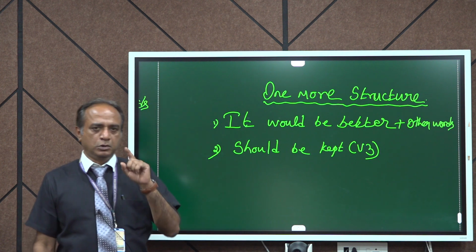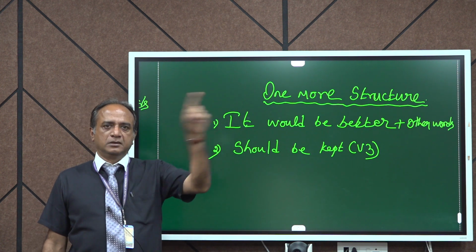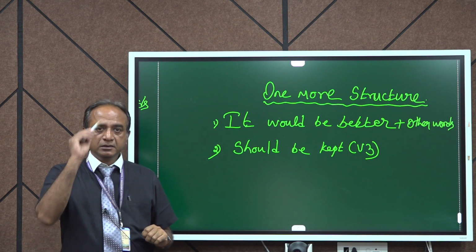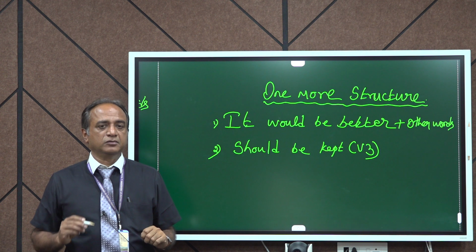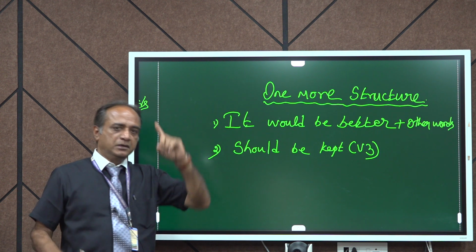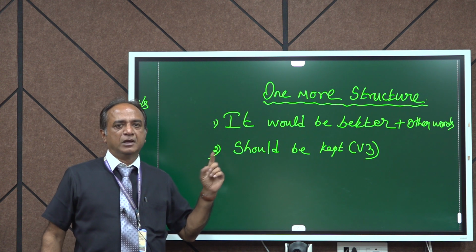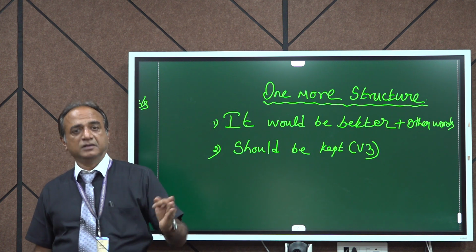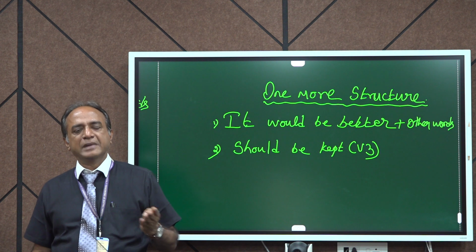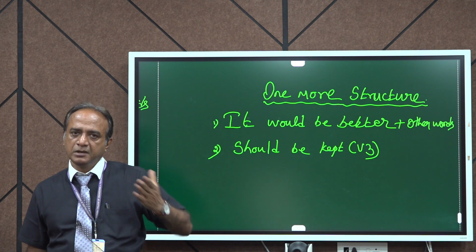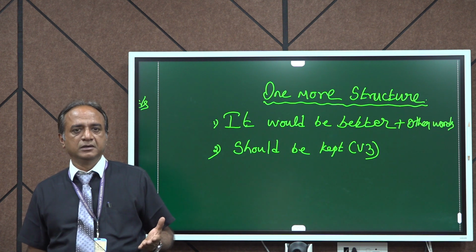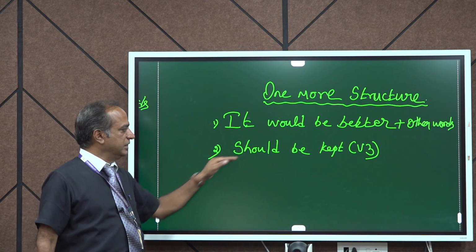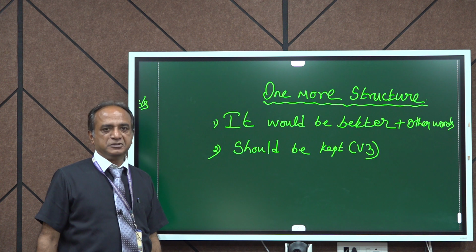Okay. So what you have to do is write the title, underline, don't use bullets, give numbers 1, 2, 3, 4, 5, 6, 7, 8, then take that formula. I mean, it is necessary, it is recommended, it is advisable, it is mandatory, it is suggested, and the next one is it would be better, and the next one is should be kept.